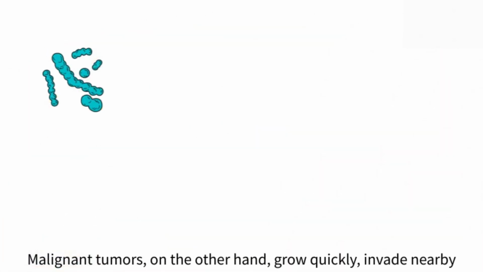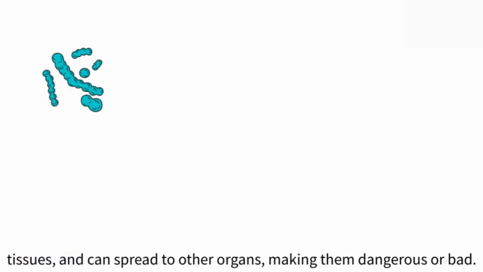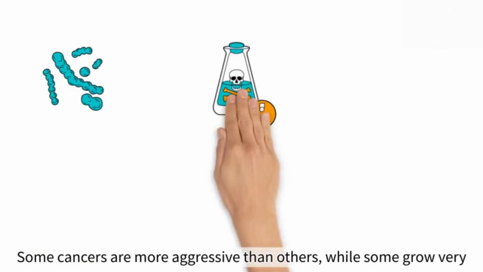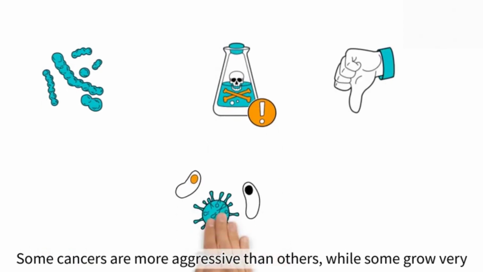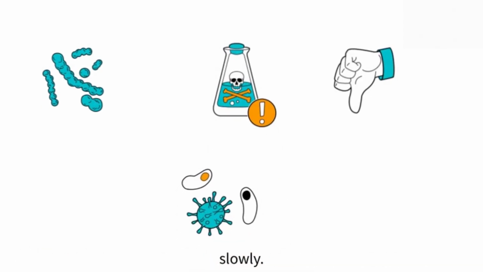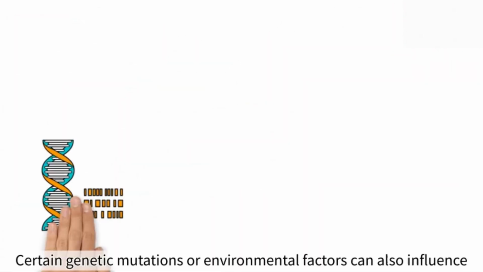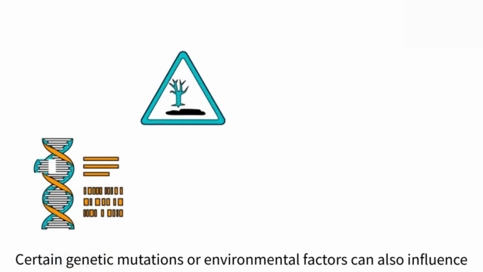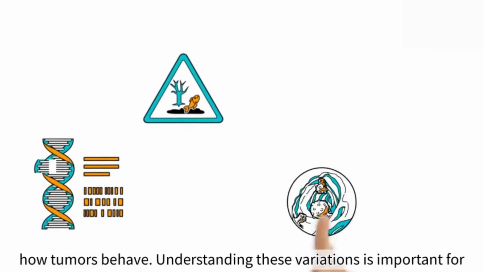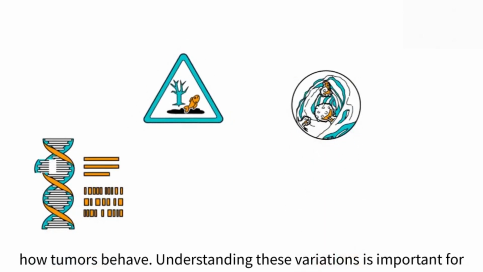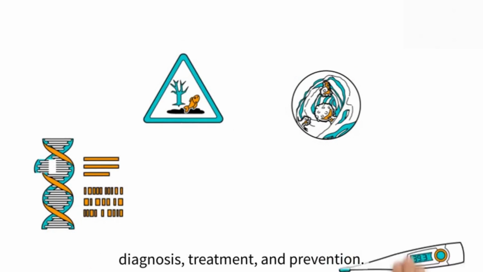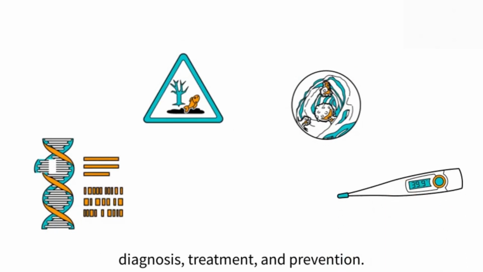Malignant tumors, on the other hand, grow quickly, invade nearby tissues, and can spread to other organs, making them dangerous or bad. Some cancers are more aggressive than others, while some grow very slowly. Certain genetic mutations or environmental factors can also influence how tumors behave. Understanding these variations is important for diagnosis, treatment, and prevention.